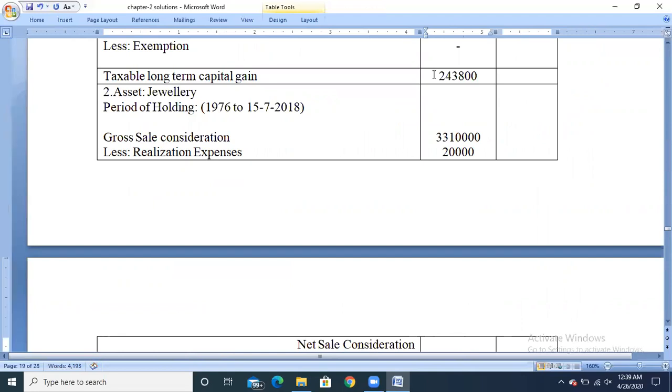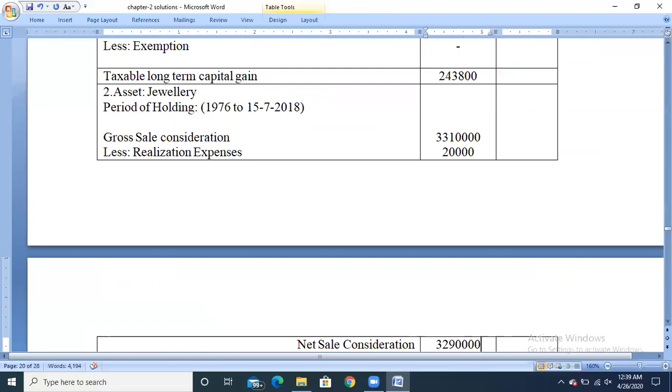From the gross sale consideration minus the realization expenses of rupees 20,000, we get the balance of 32 lakh 90,000, which is the net sale consideration.